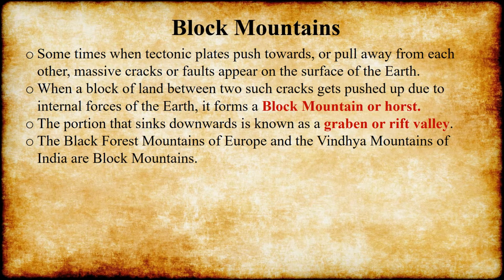Next we are going to see about block mountains. Sometimes when tectonic plates push towards or pull away from each other, massive cracks or faults appear on the surface of the earth. When a block of land between two such cracks gets pushed up due to internal forces of the earth, it forms a block mountain or horst. The portion that sinks downwards is known as graben or rift valley. The Black Forest mountains of Europe and the Vindhya mountains of India are block mountains.